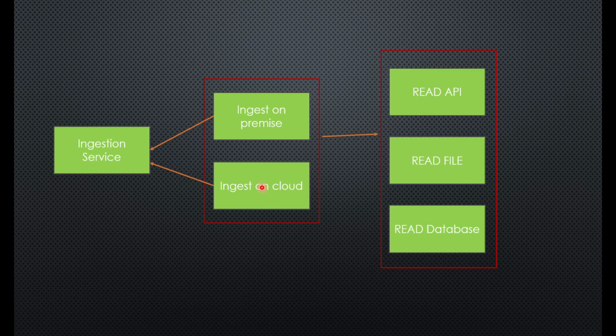So let's jump into our code editor, and we will code this part where we will create a factory for on-premise and a factory for cloud, and each of these will be implementing the ingestion service, which was the old factory. So let's jump into the code editor.